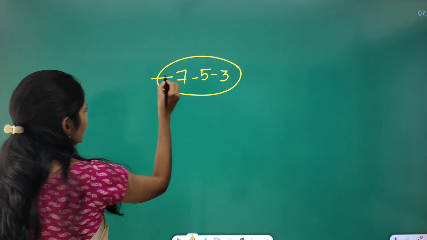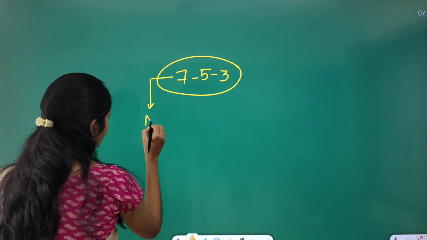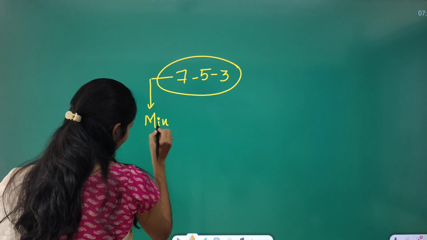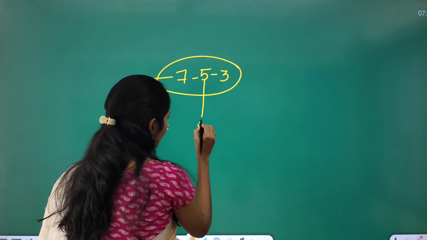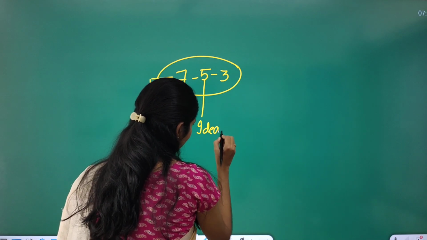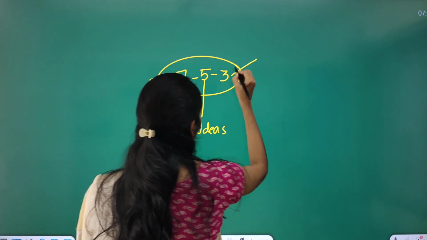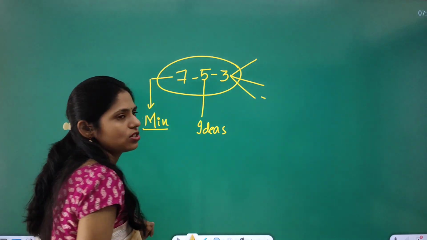7 is nothing but you have to complete the answer in 7 minutes. Here you have to write at least 5 ideas, and these 5 ideas you can spread in 3 dimensions.